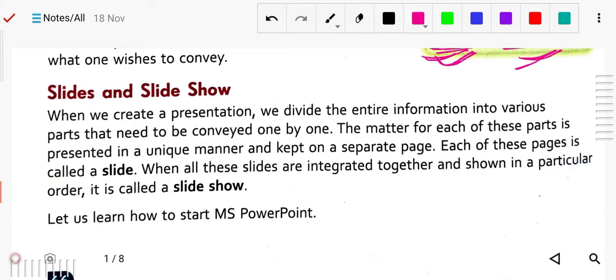When these slides are running, displayed one by one, that is called a slideshow. A slideshow is when you are presenting your presentation and the slides run one by one. And a slide is the information written on that individual page. When all these slides are integrated together and shown in a particular order, it is called a slideshow. As I have told you, they are shown one by one in a particular order.